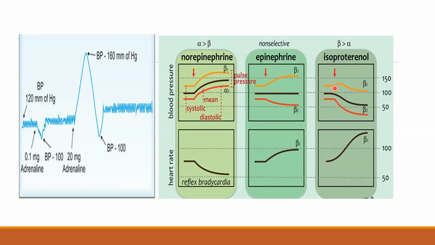Isoprenaline, which has no action on alpha, there will be unopposed beta action. Unopposed tachycardia, because of which fall in BP is seen, as well as beta 2 mediated vasodilatation and fall in BP is seen.